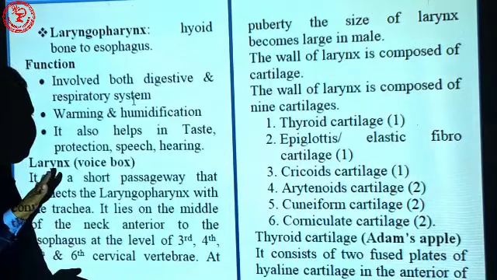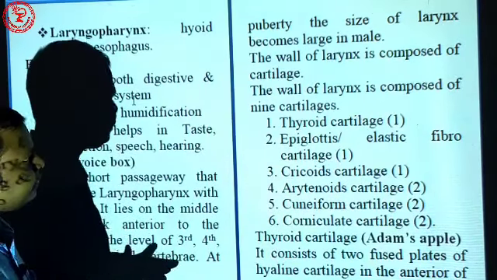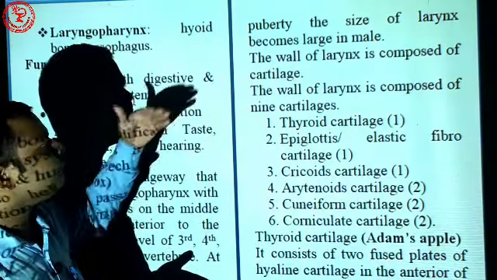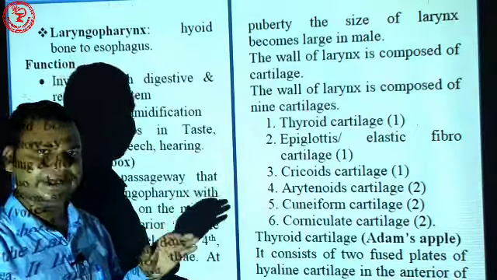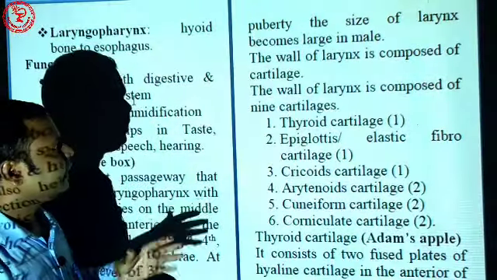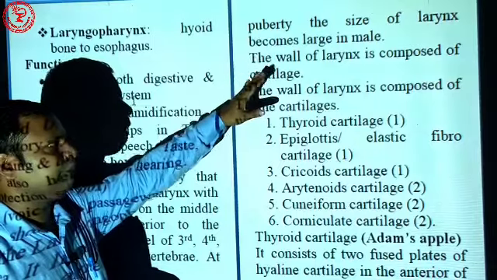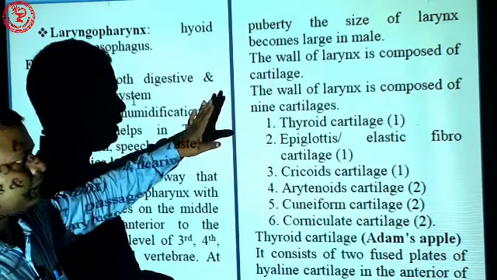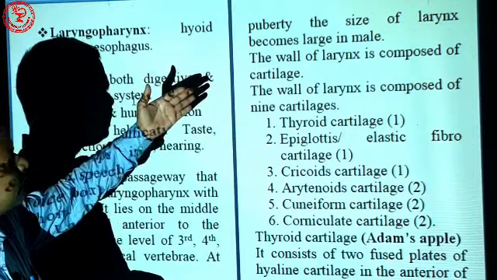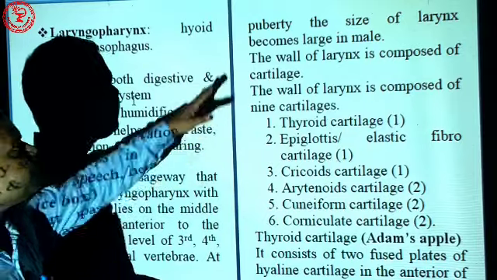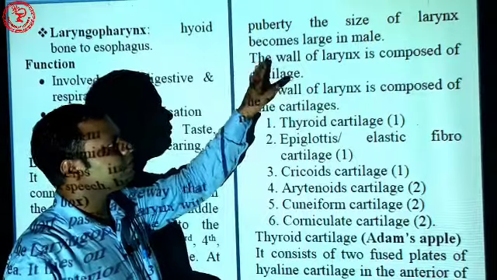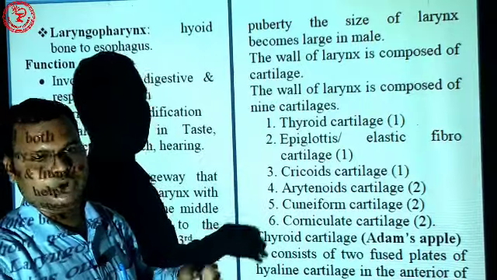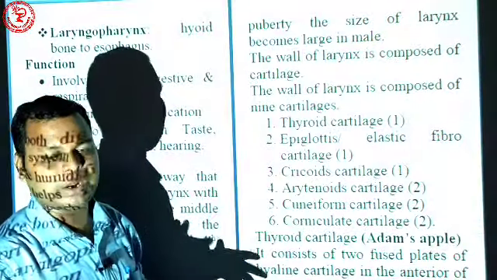At the time of puberty, the size of the larynx enlarges. Mainly in the case of males, the wall of the larynx is composed of cartilage, the Adam's apple. At puberty, the size of the larynx becomes larger and the voice becomes louder.